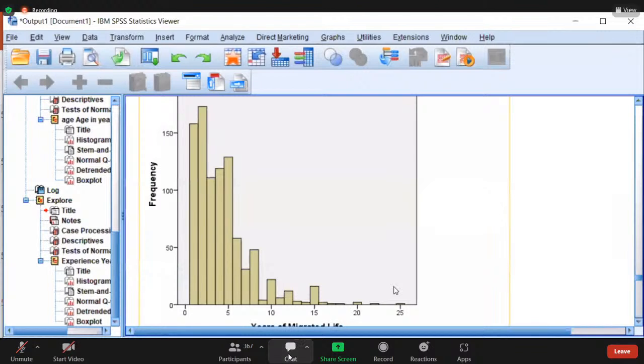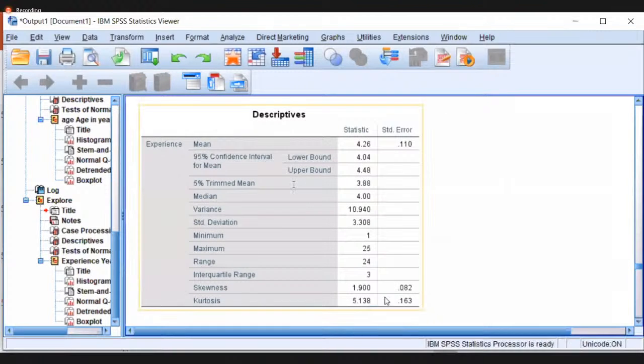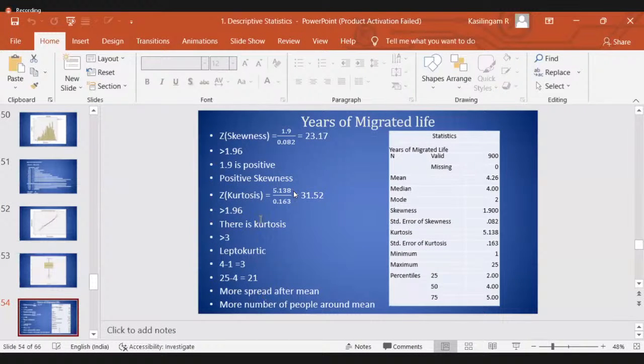Now let me go for the kurtosis point. What is the kurtosis value? 5.138. Standard error is 0.163, which gives 31.